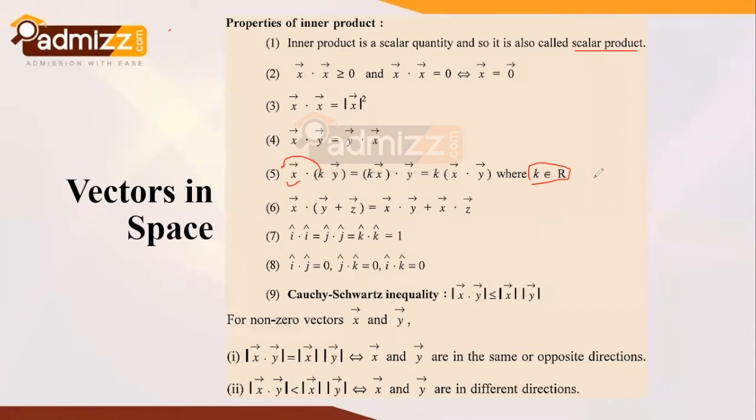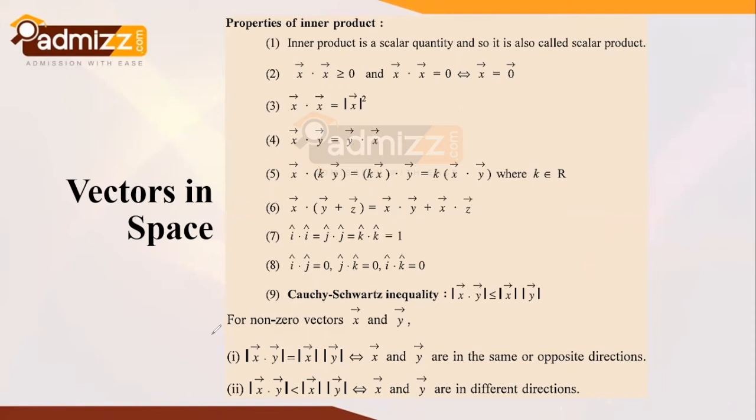That means ultimately, if you try to understand this with the help of the coordinate geometry fundamentals, i cap is along the x direction, as we know, j cap is along the y direction and k cap is along the z direction. So ultimately these are mutually perpendicular. So if you take a dot product, the ultimate result is 0.